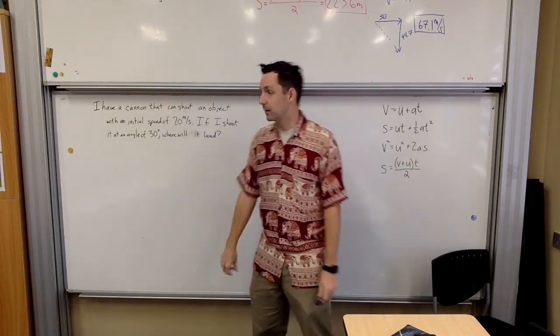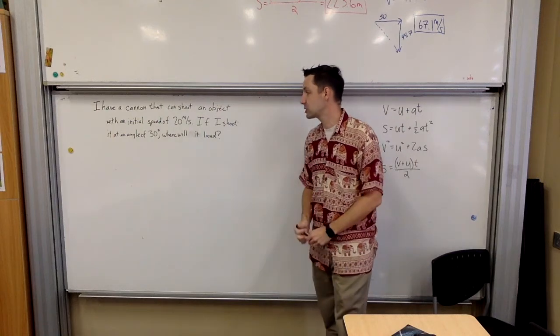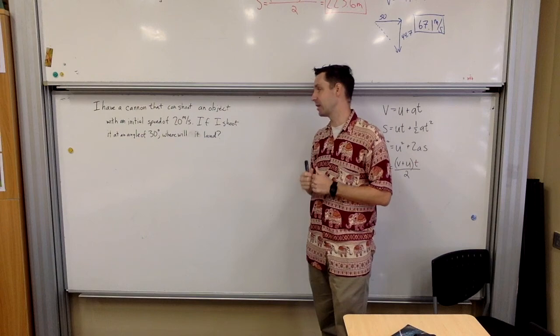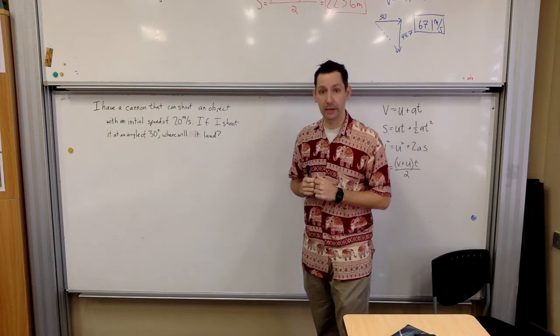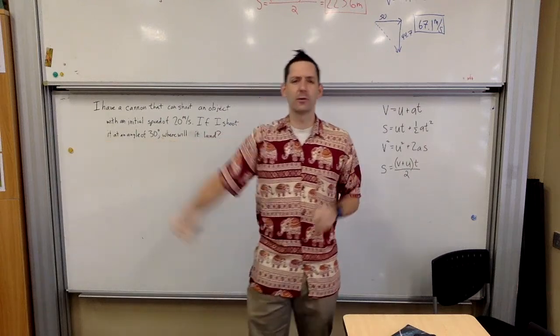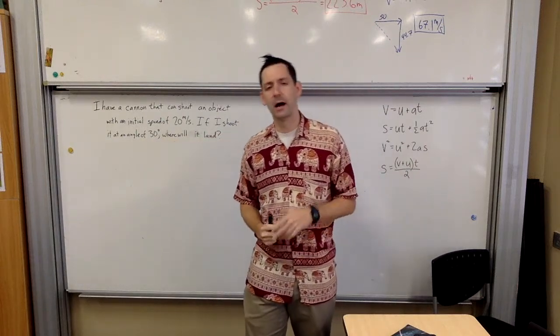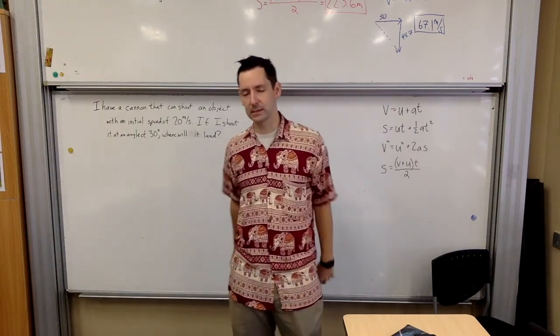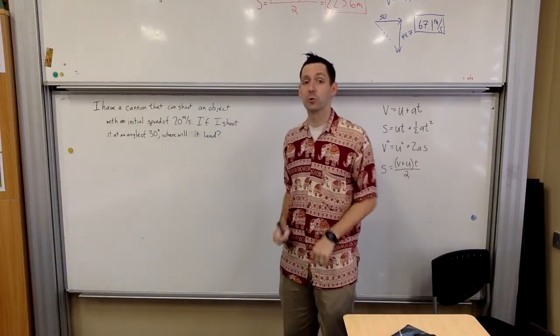I have a cannon that can shoot an object with an initial speed of 20 meters per second. If I shoot it at an angle of 30 degrees, where will it land? Okay, so again, we're going to assume flat ground. We're going to assume no friction, air friction, all that stuff. We're going to make those basic assumptions. From here, we're ready to go.